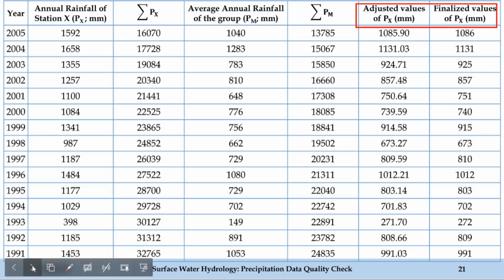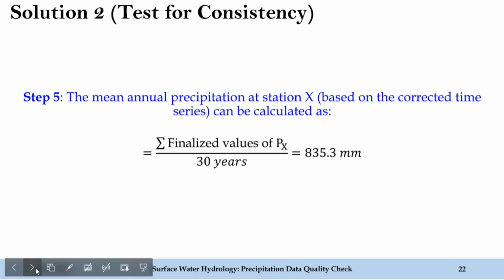So I hope all the listeners have been able to follow how such problems are solved. These are quite tedious problems to solve, and in order to solve them comfortably, we can use Excel. For example, this problem has been solved in Excel, and since this material will be uploaded for your future reference, you can utilize it for self-analysis and solve it by yourself in Excel as well. There was another part of this problem, which was to find the mean annual precipitation at station X.